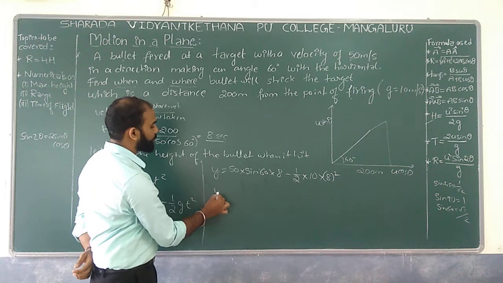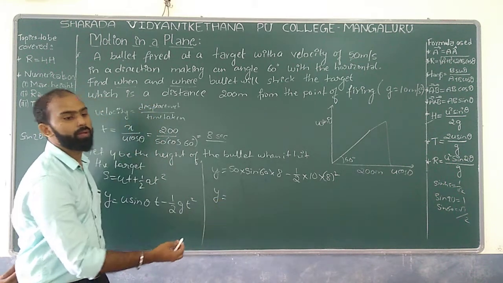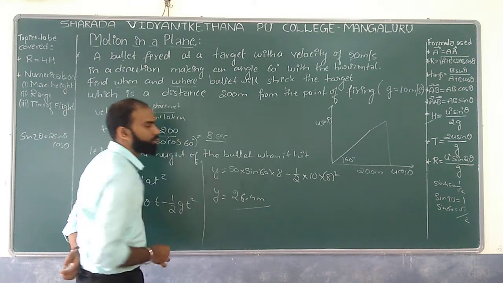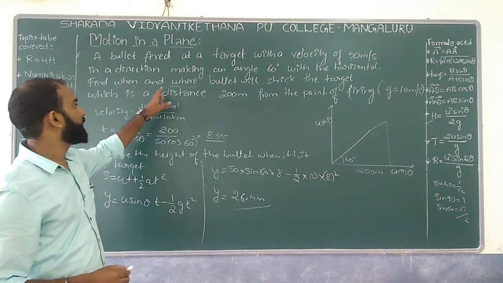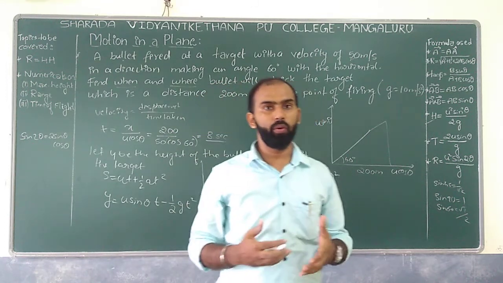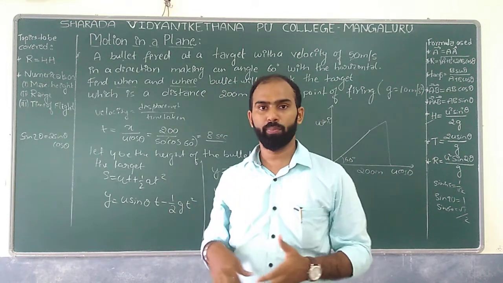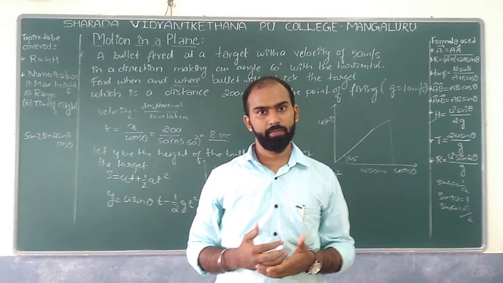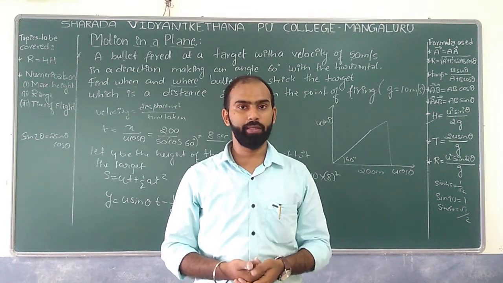So if you do the substitution, we are going to have around 26.4 meters. So this is how exactly we can find at what time and where your bullet is going to strike. Okay, so this is how exactly we are supposed to do this particular numerical. Well, we'll wind up over here. Thank you very much.